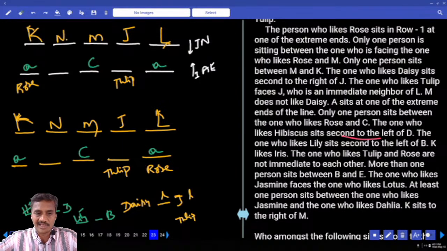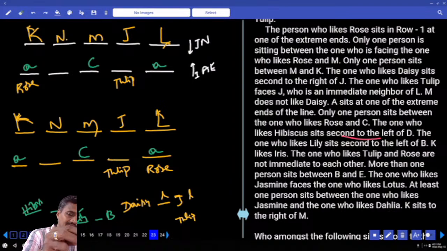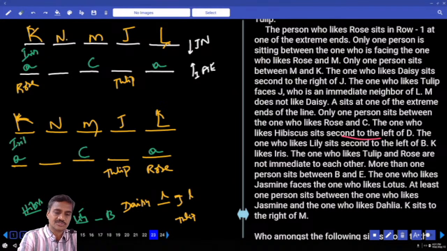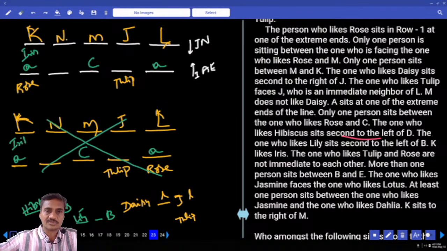And next one, K likes iris. Now this K likes iris. Now similarly here also K likes iris. The one who likes tulip and rose are not immediate. In this case tulip and rose are immediate, that is ruled out. And more than one person sits between B and E. More than one person means at least two persons must be there between B and E.